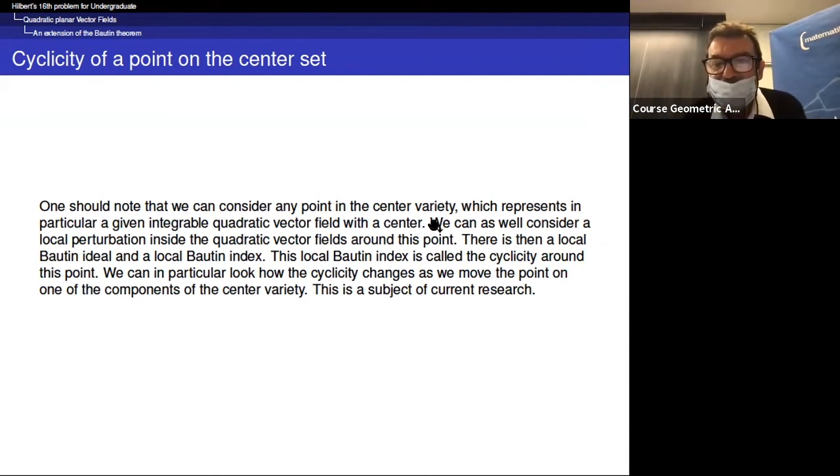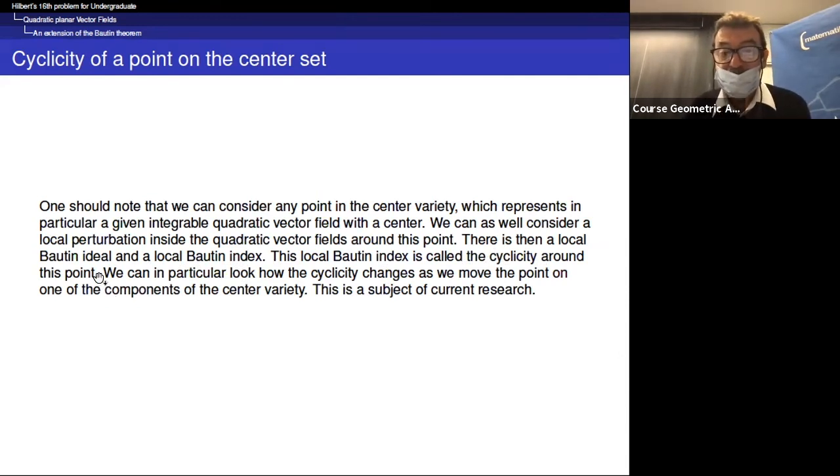And so we can consider a local perturbation inside the quadratic vector fields around this point. Then there is a local Bautin ideal and a local Bautin index. This local Bautin index is now called the cyclicity around this point. By the way, the terminology cyclicity was also introduced in my article with Pugh.